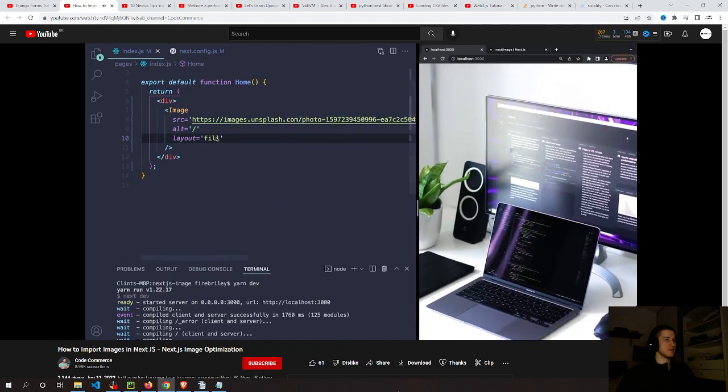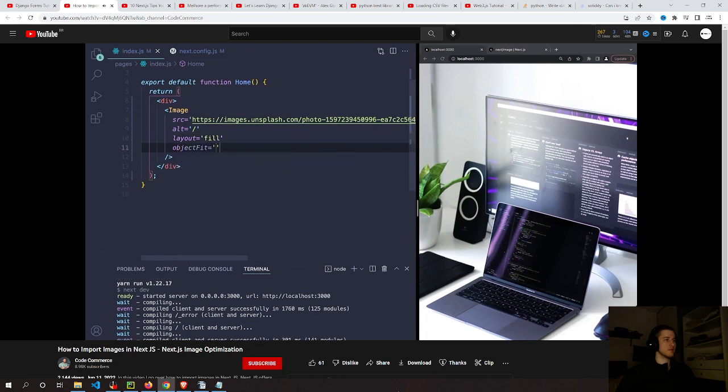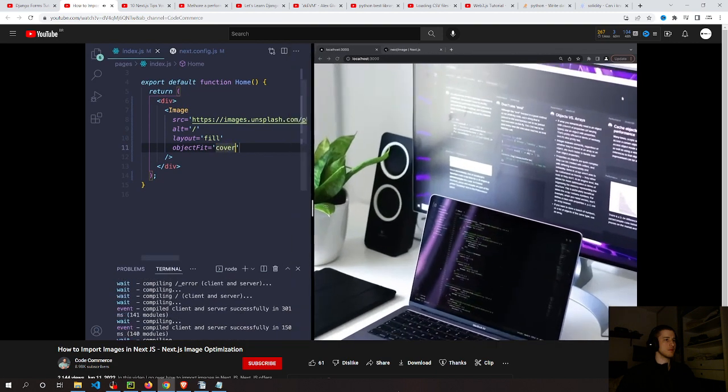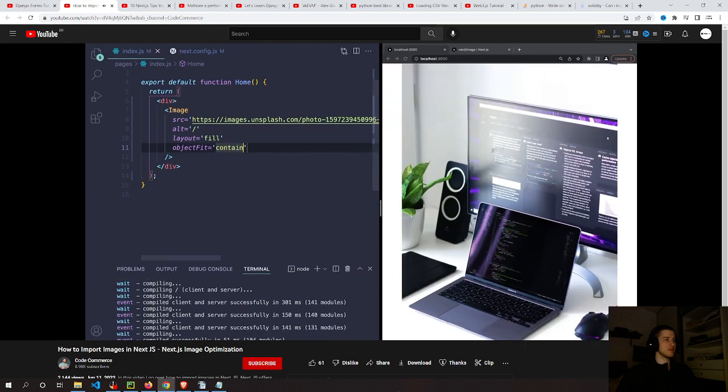Another thing we like to do, for example here, we're using the layout fill, which means it expands the full width and height of the viewport. We also have access to the object fit property, which is just like the CSS object-fit. So you can use cover, contain, fill. I like to use different ones really. I like to use object fit cover if it's going to be a full-width screen image, that way it maintains the aspect ratio, which looks really nice. Or sometimes I like to use contain if I do not want the image to take up the full width and height of the screen.